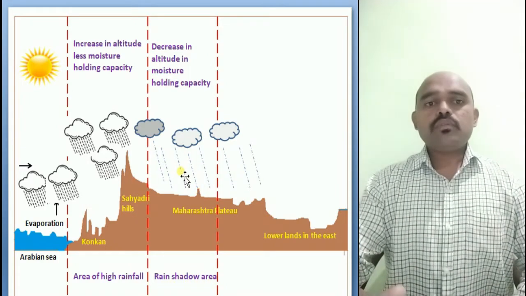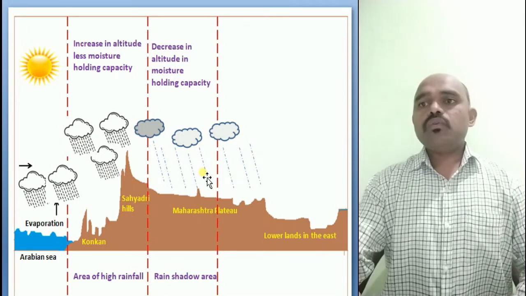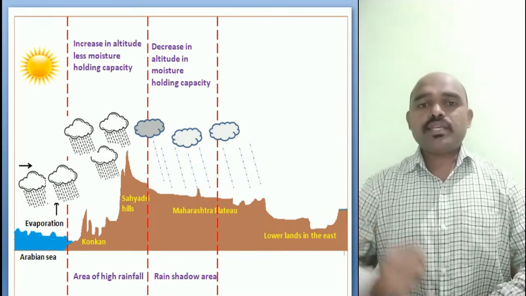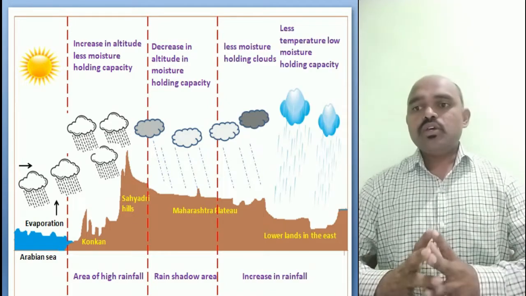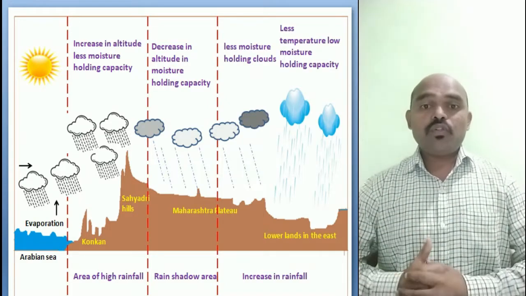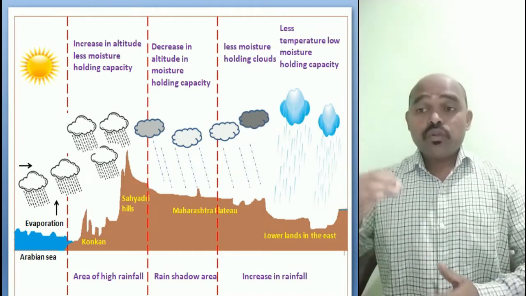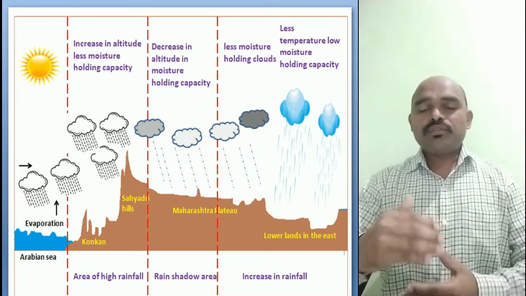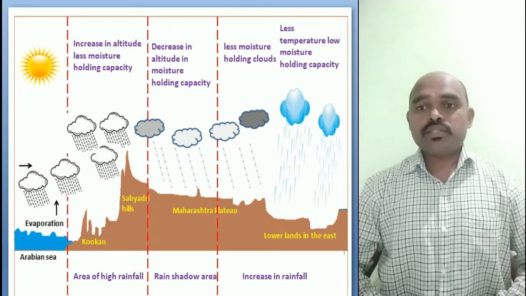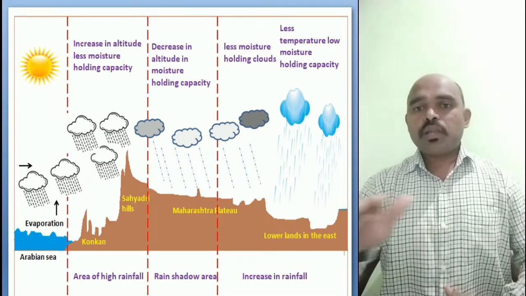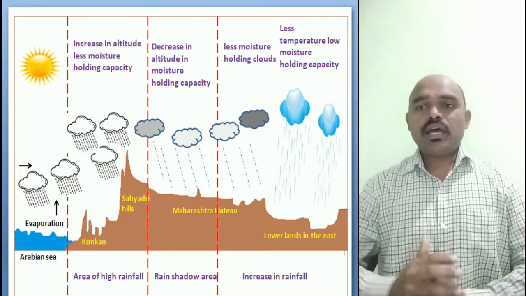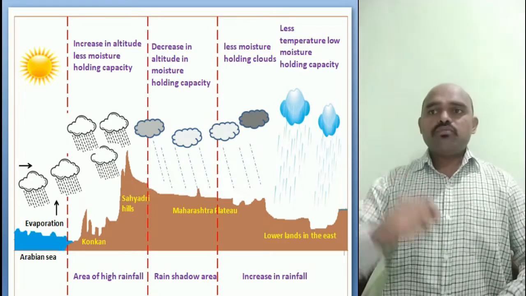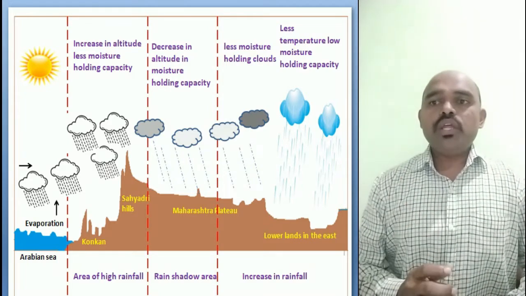Okay, then next we have the lower lands in the east. Now on the eastern side of our Maharashtra, what happens? See, there is an increase in the rainfall. Why again is there an increase in the rainfall? Because the height has decreased over here. At the Sahyadri Hills we had height because of the mountains. Then at the Maharashtra plateau we again had less height. And now here on the eastern side we have lower lands, and so you will see less moisture holding clouds.